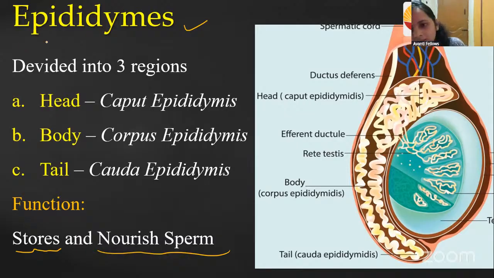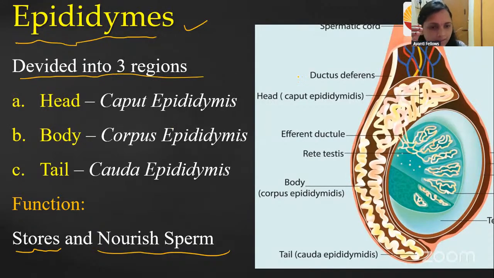So now let us study about the epididymis, guys. The epididymis is divided into three parts. It starts from here, that is the head part. In many exams, in MCQ type questions, you will get asked what the head of the epididymis is called. The head of the epididymis we call caput. Caput is nothing but the head of the epididymis. And the body, here you can see, from here to this. These are all epididymis only.